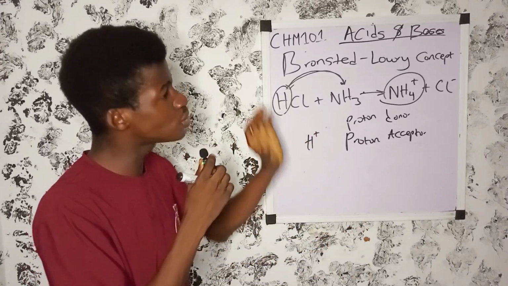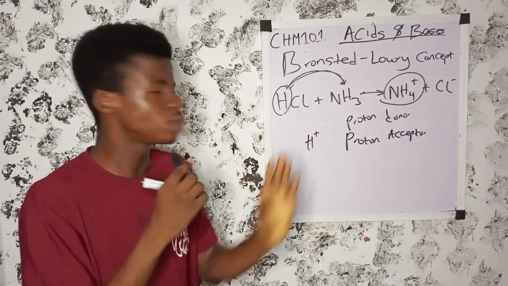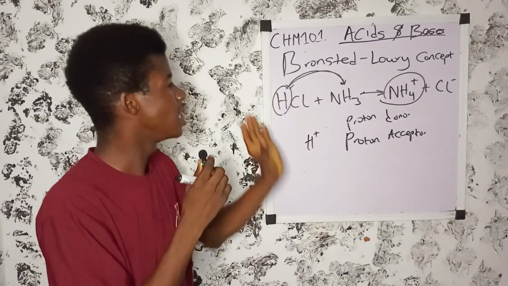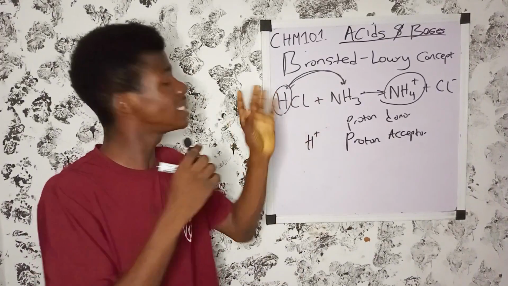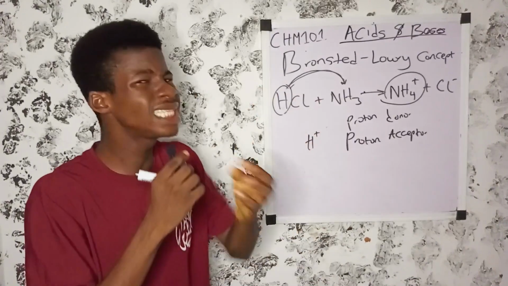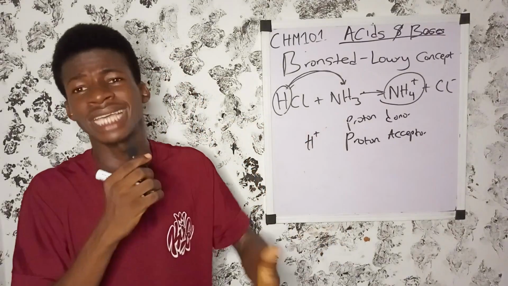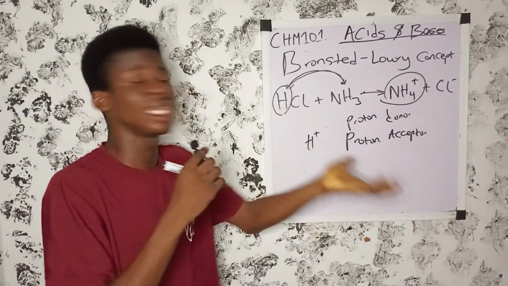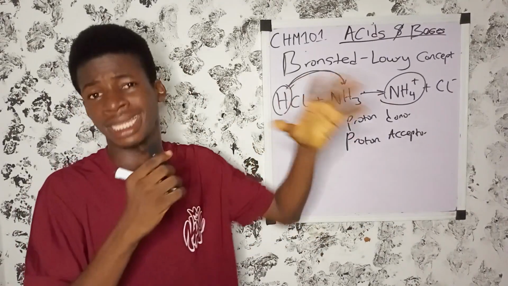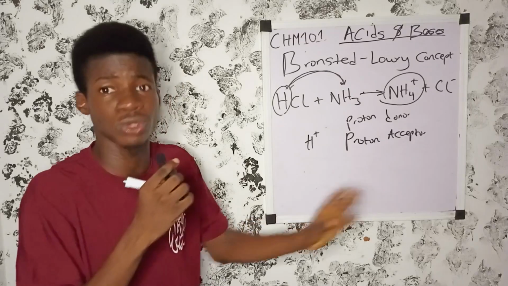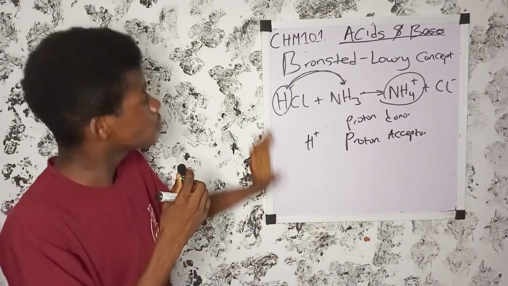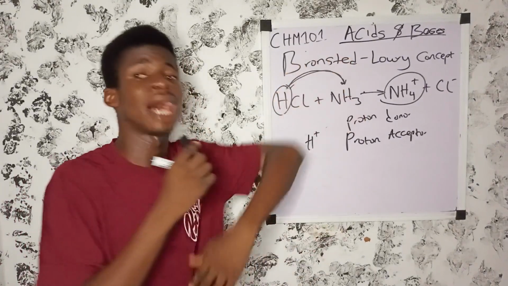But the Bronsted concept was not like that. This concept didn't limit an acid reaction to just an aqueous solution. I don't know if you understand. So the Bronsted concept was above that.